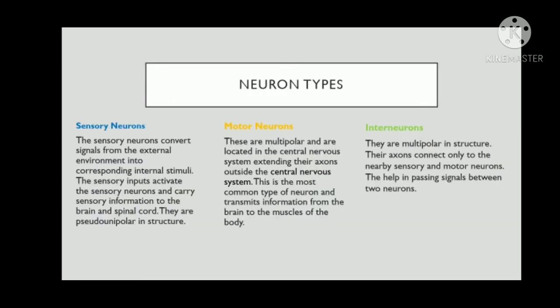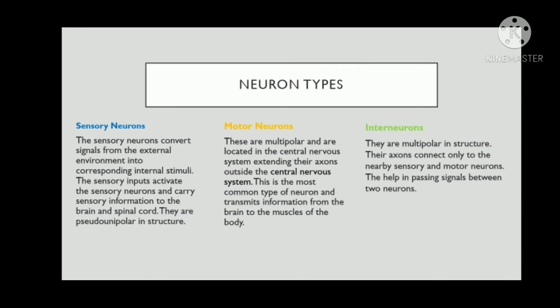And there are neuron types. The first neuron type is sensory neurons. The sensory neurons convert signals from the external environment into corresponding internal stimuli. The sensory inputs activate the sensory neurons and carry sensory information to the brain and spinal cord. They are pseudounipolar in structure. The second type is motor neurons.